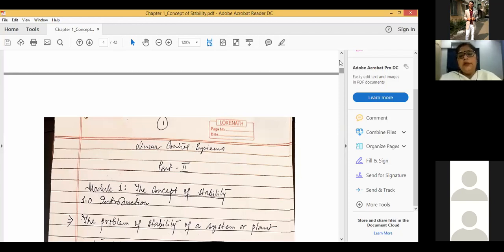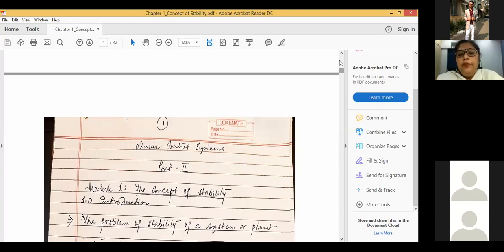What is the definition of a system? A system can be defined in very many ways, and there could be very many formal definitions for a system. So let's take a simple definition in which a system is basically defined to connect the input to the output.